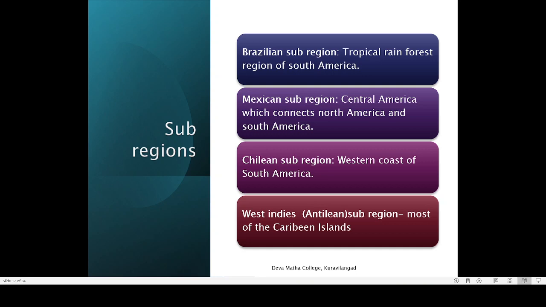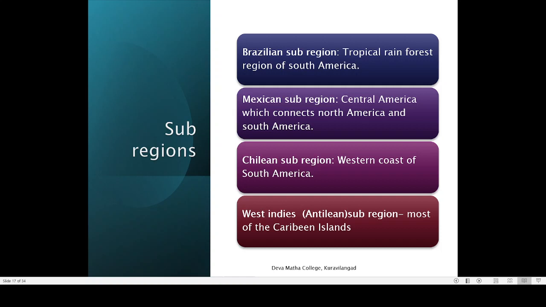Okay, here you can find the different subregions of the Neotropical region. Neo means new. That's how that term comes. Neo, and Paleo means old. Because South America was recently discovered by Europeans, that's why they call it Neotropical. And most of these studies were conducted by European or American scientists. So they call South America a new place. That's why the word Neo came.